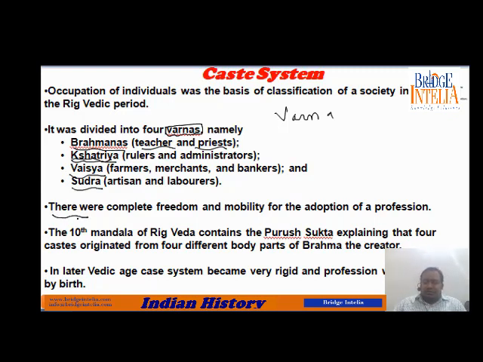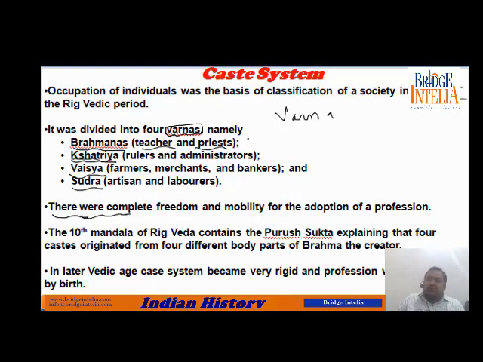But in the initial days, in the early Vedic period, though the caste system was there, people could join any caste they liked. Suppose a person wanted to become a priest. For that, he would have to study the religious texts. After studying them, he would have to give an oral examination, and after he passed those examinations, it was said that from today onwards you are a Brahmin.